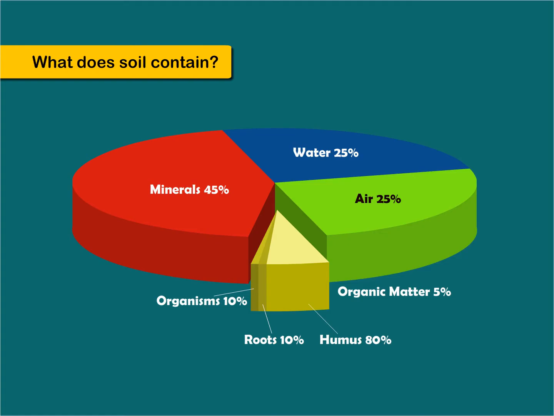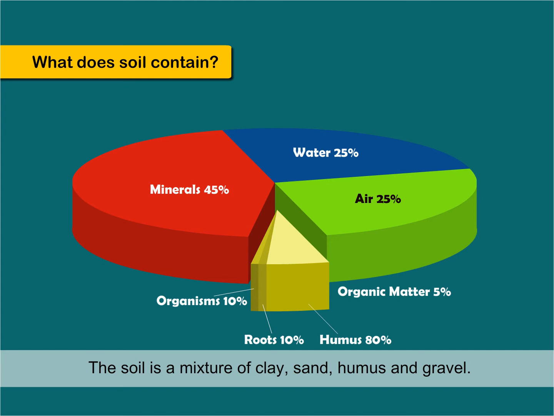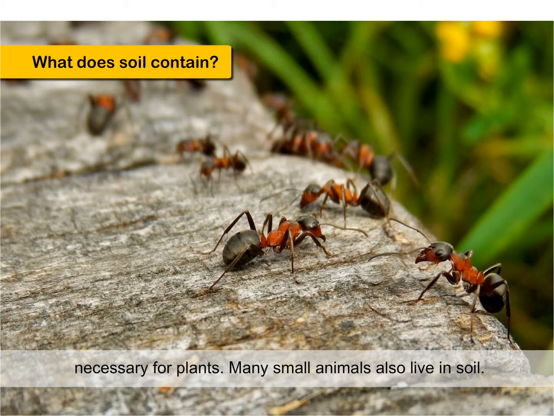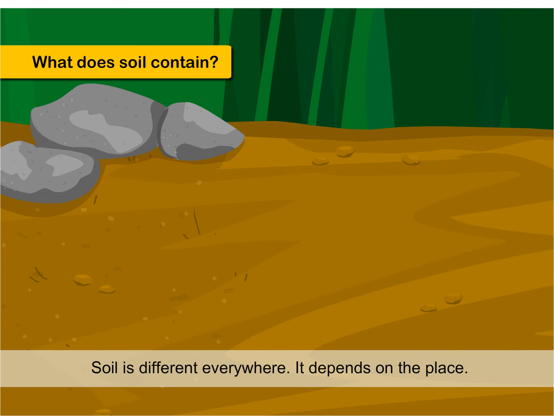What does soil contain? The soil is a mixture of clay, sand, humus, and gravel. It holds enough water and air. It contains the nutrients necessary for plants. Many small animals also live in soil. Soil is different everywhere. It depends on the place.